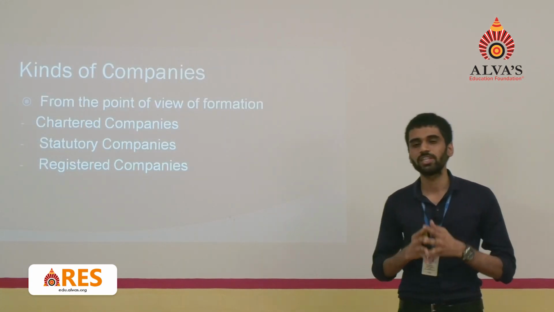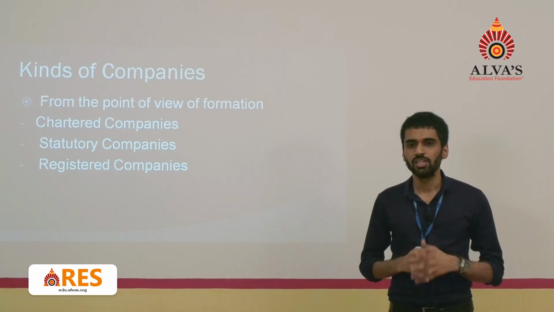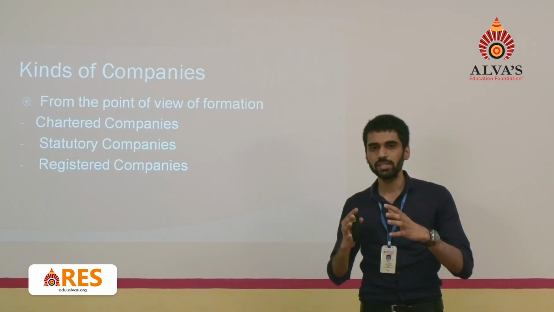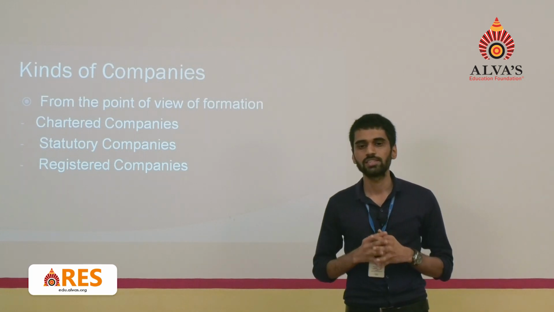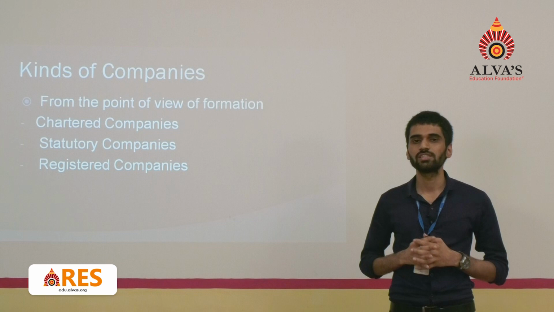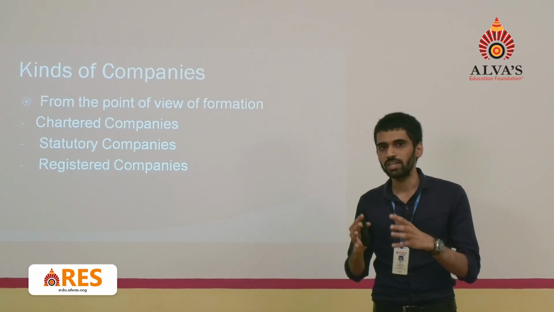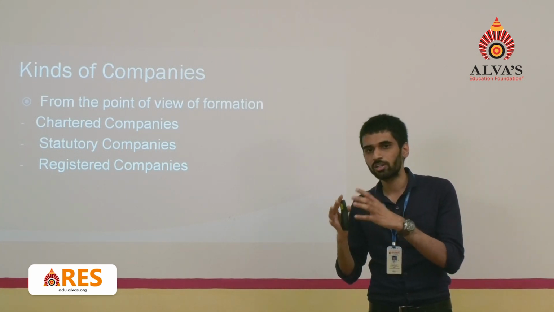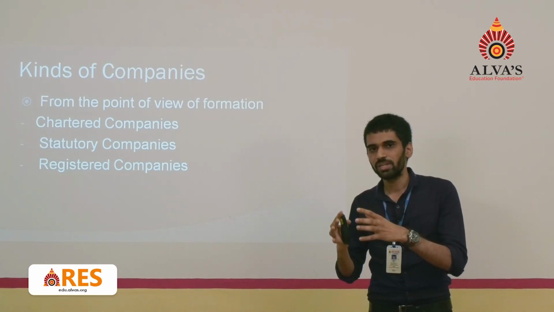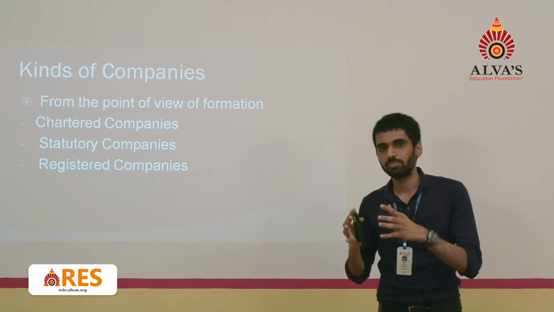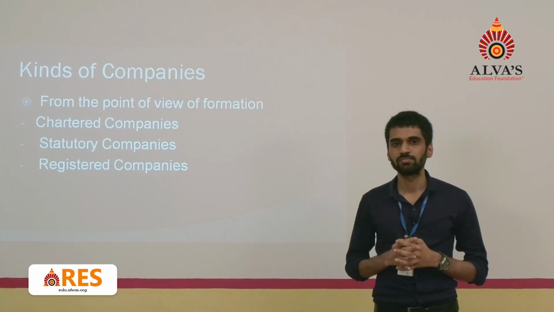Let us go for the kinds of companies. What are the kinds of companies in society? From the point of view of formation, companies are divided into 3 categories. One is chartered companies, second is statutory companies, third is registered companies. Chartered companies came into existence by a special charter, ruled by king or queen. For example, East India Company is one of the chartered companies which was present in the earlier era. Second one is statutory companies.